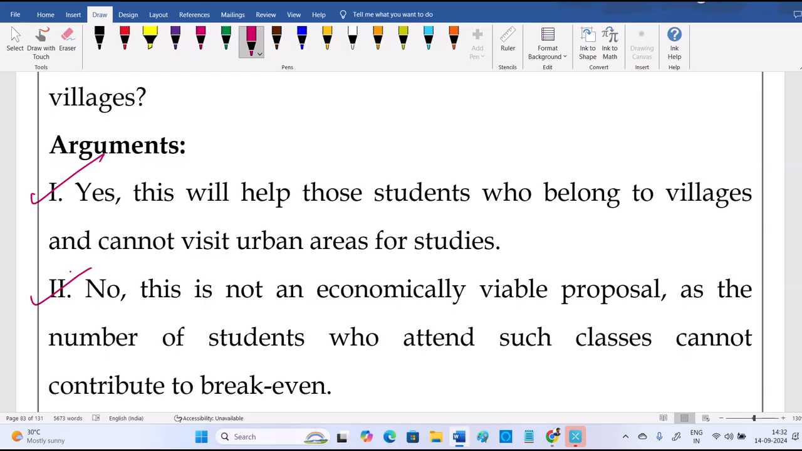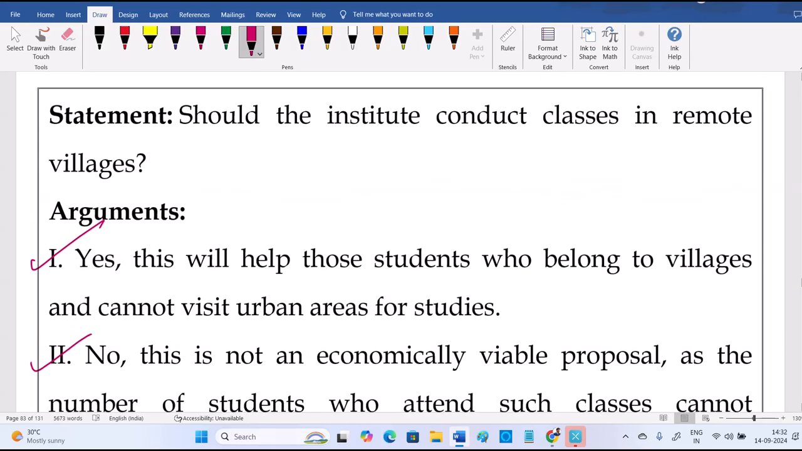They clearly mentioned it, they didn't stop there. The number of students who attend the classes cannot contribute to break even, so economically it's not possible. That is not a government institute, for your information. You can say it's a government institute economically. What is the issue? There they did not mention government here. So it's like a private institute.